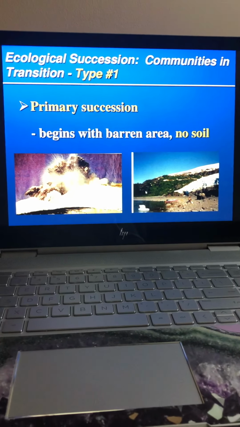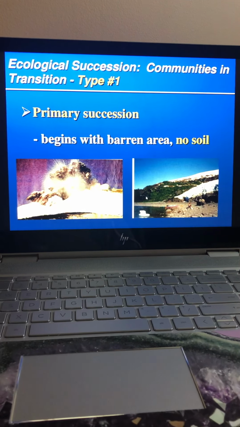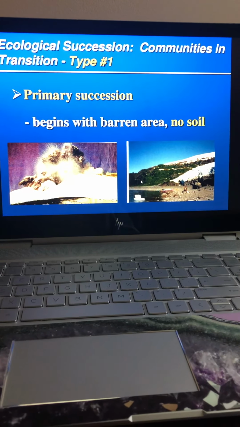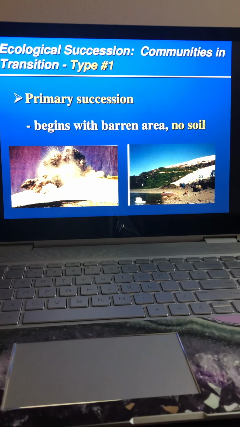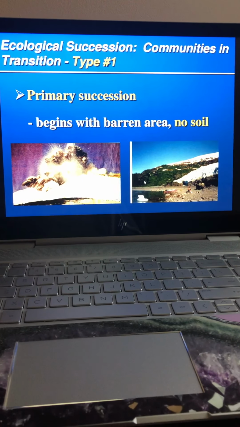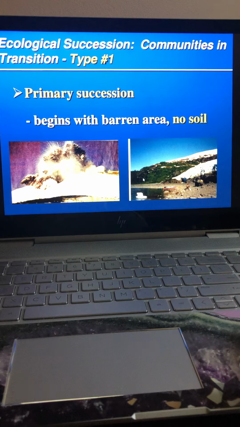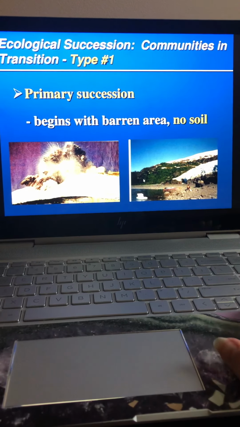So let's look at the first type, type 1, which is primary succession. This begins with bare rock. There's basically no soil, and there are no trees, forests, none of that. There's just really nothing there. And we have these organisms called pioneer organisms, which are going to come in and break that rock down.